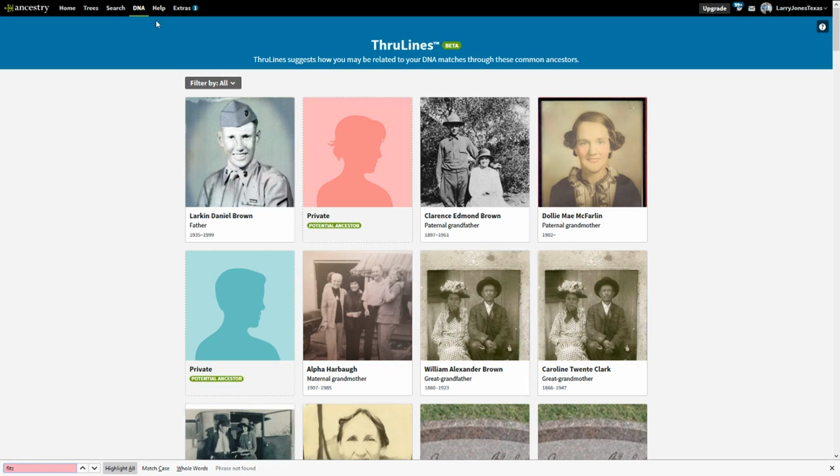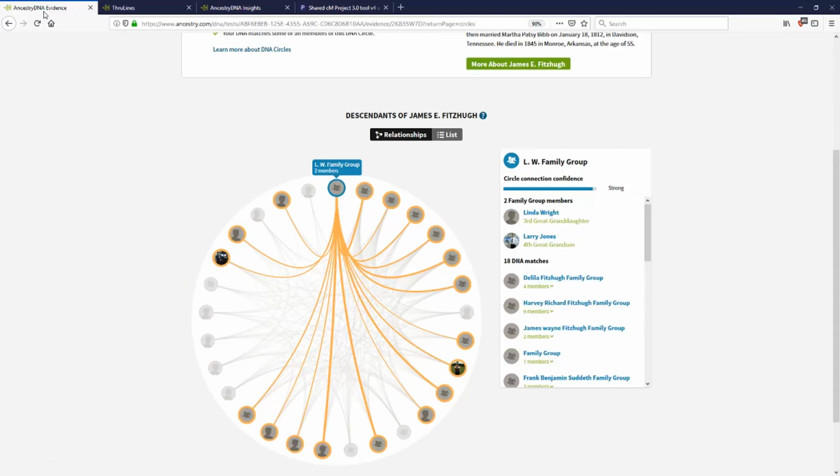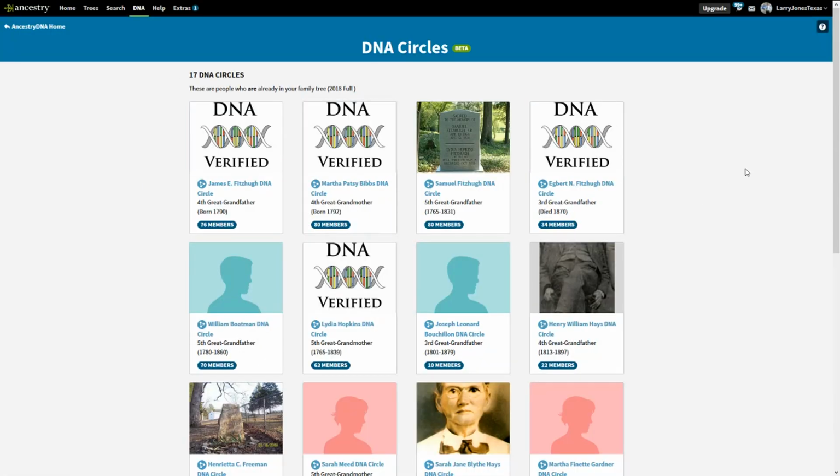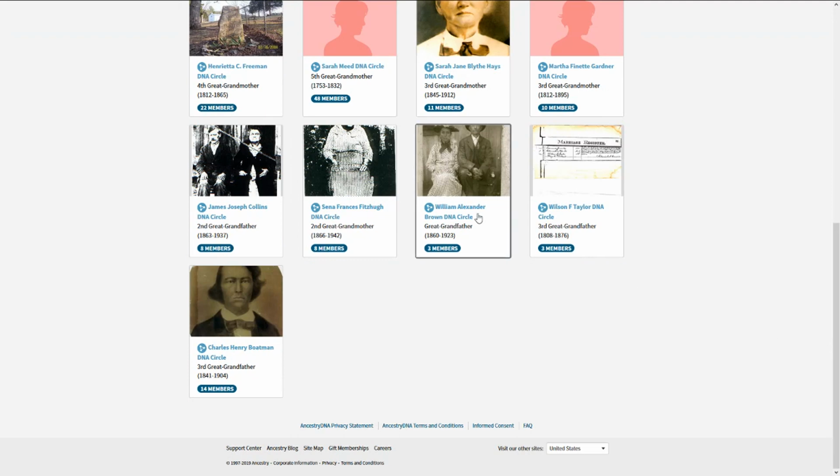It's totally useless for the Fitzhugh family, as well as every other family on my DNA circle list other than the Boatman and the Taylor. Other than those two, it's not there. Let me know what results you have. Look at your DNA circles, look at your ThruLines, and why don't you post down in the comments below